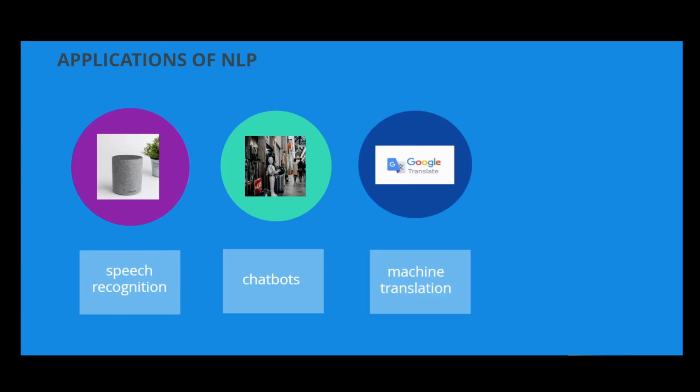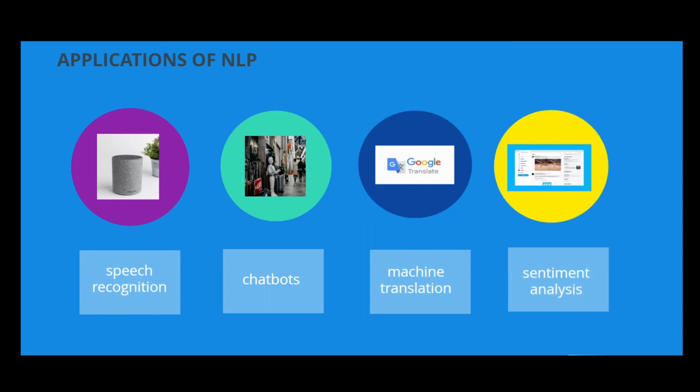Machine translation is an automated translation. It is a process by which computer software is used to translate a text from one natural language, such as English, to another, such as Spanish. For example, Google Translate. Sentiment analysis uses data mining processes and techniques to extract and capture data for analysis in order to discern the subjective opinion of a document. A very famous application of this is sentiment analysis of Twitter data. The objective of this task is to detect hate speech in tweets. A tweet contains hate speech if it has a racist or sexist sentiment associated with it.